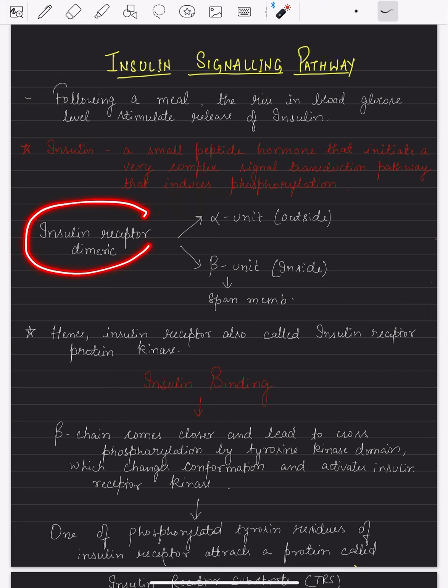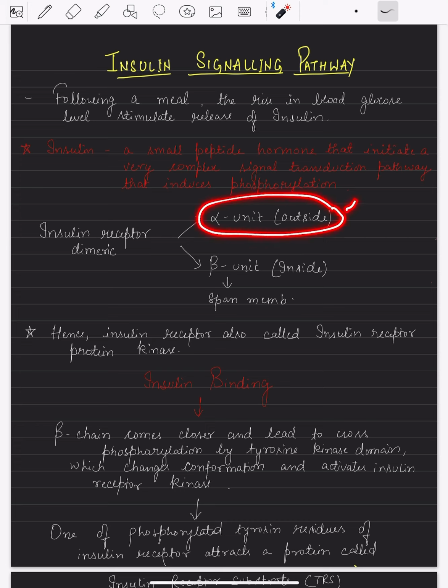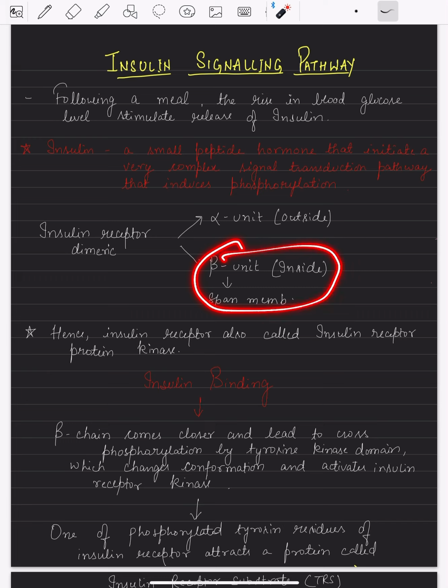Two units, you can say, outside that bind the insulin are known as alpha units. Two alpha units are there, and on the cytoplasmic side that I was talking about, those are known as beta units. So two beta units are also there.